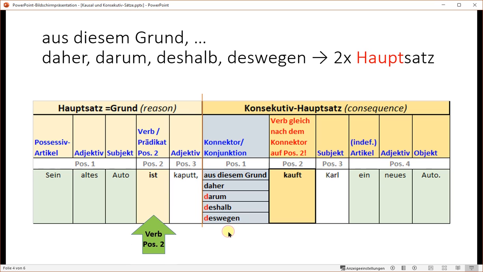So, of course, we have the verb on position 2. You remember, this is position 1 module. Position 2 is the verb of the Hauptsatz. And here also position 2. This time, of course, we count the connector. The connector is on position 1, therefore the verb on position 2 right after the connector.